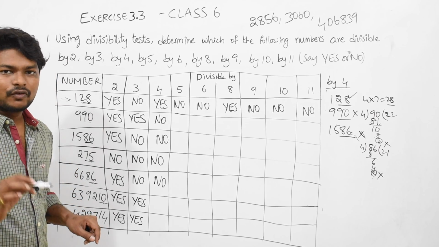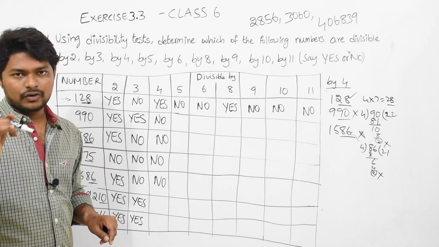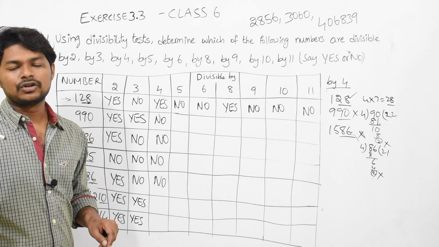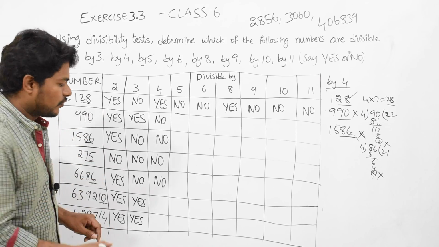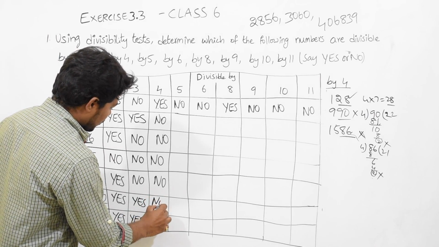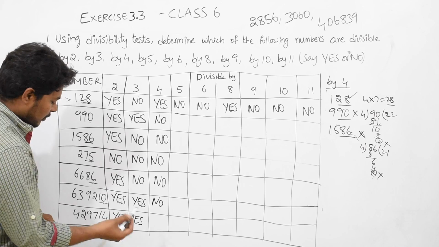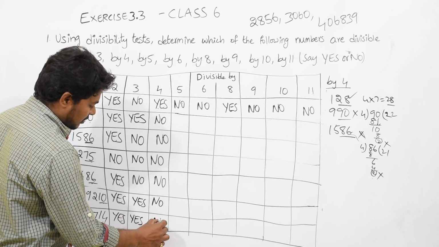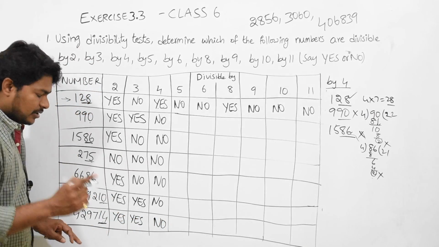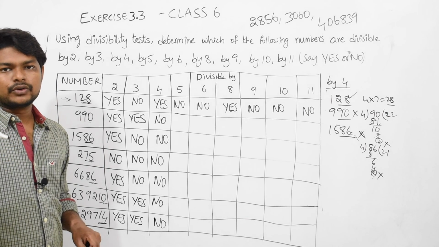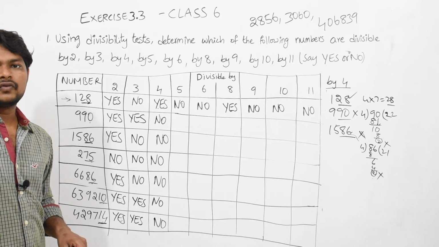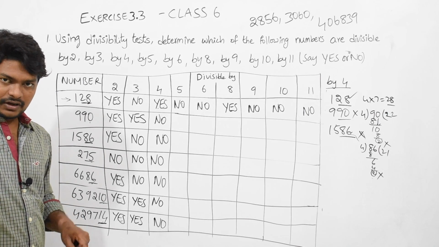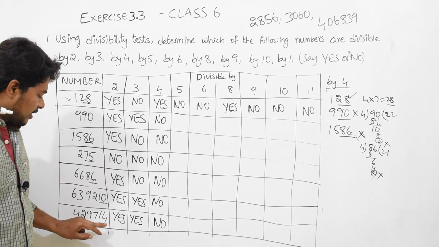Then 10. 10 will never come in the 4th table. Why? Because 4 into 1 equal to 4, 4 into 2 equal to 8, 4 into 3 equal to 12. So 10 will never come in 4th table. So this will be no. And 14. 14 also will never come in 4th table because 4 into 1, 4, 4 into 2, 8, 4 into 3, 12, 4 into 4, 16. So 4 3s are 12, 4 4s are 16. There 14 is not coming.